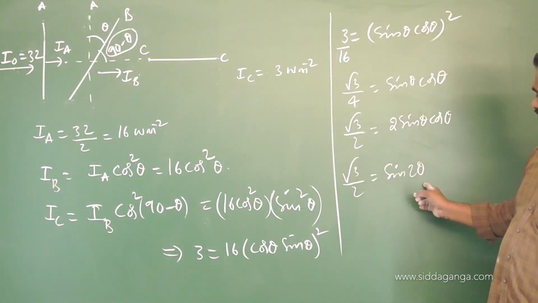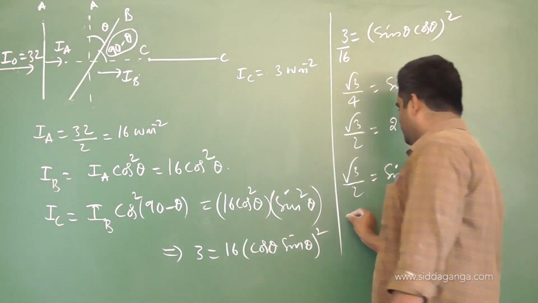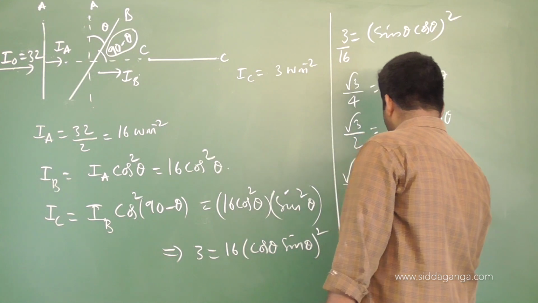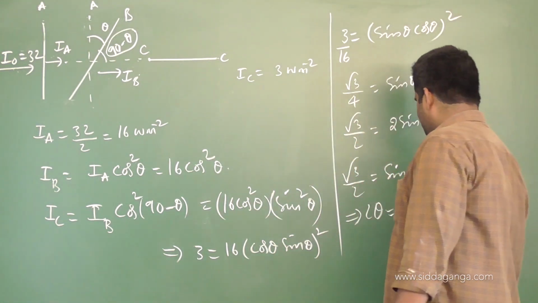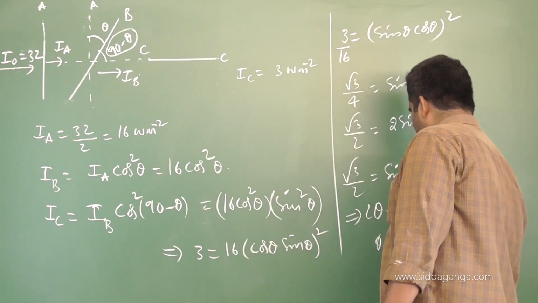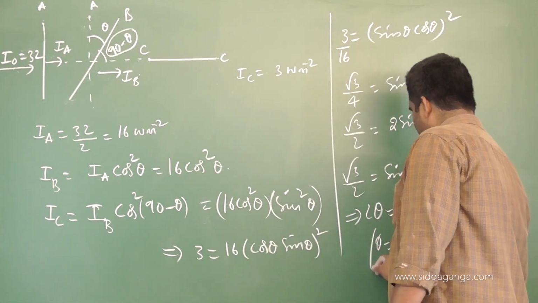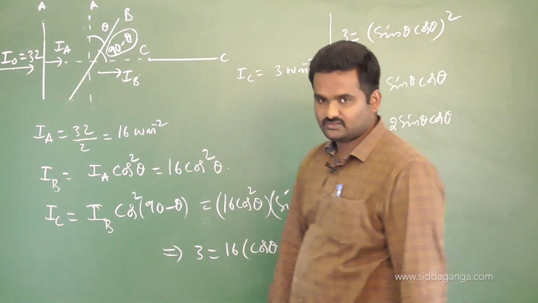Sin 2 theta value is root 3 by 2 means what is the value of 2 theta now? 2 theta will be equal to what? For which angle sin theta is root 3 by 2? 60 degree. Then the value of theta will be equal to what? 30 degree is the answer which you have to solve for.